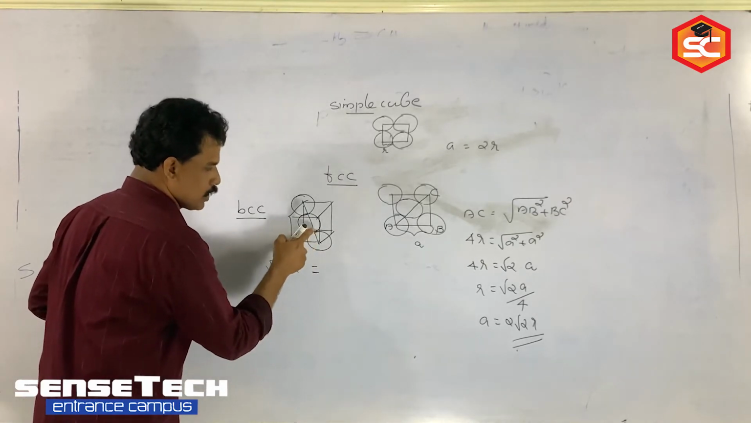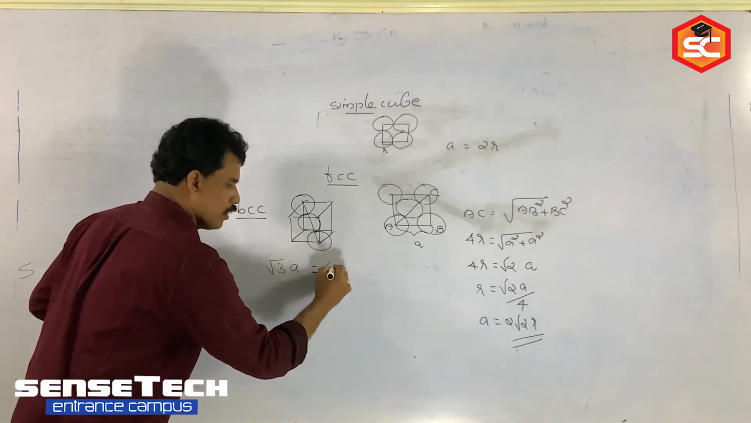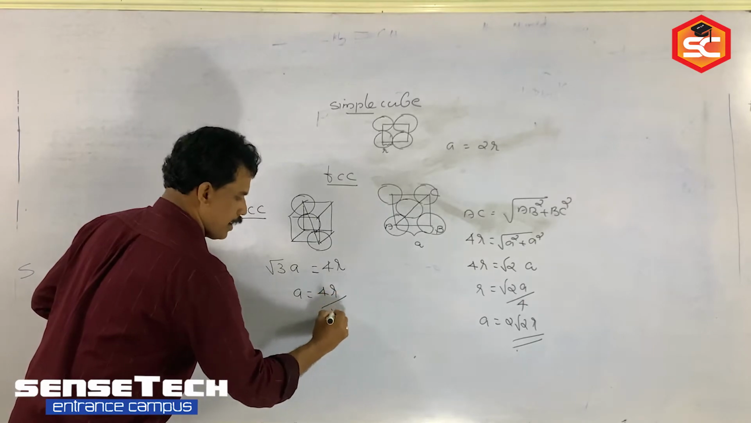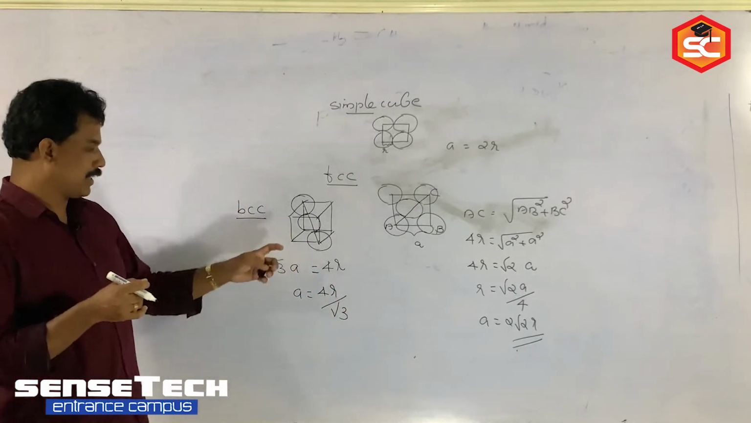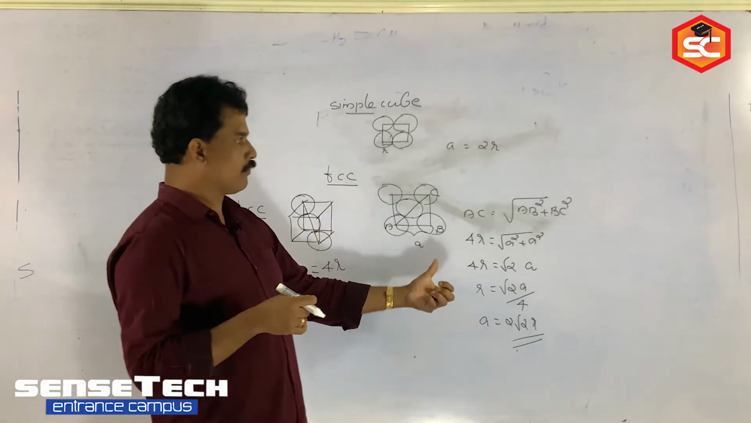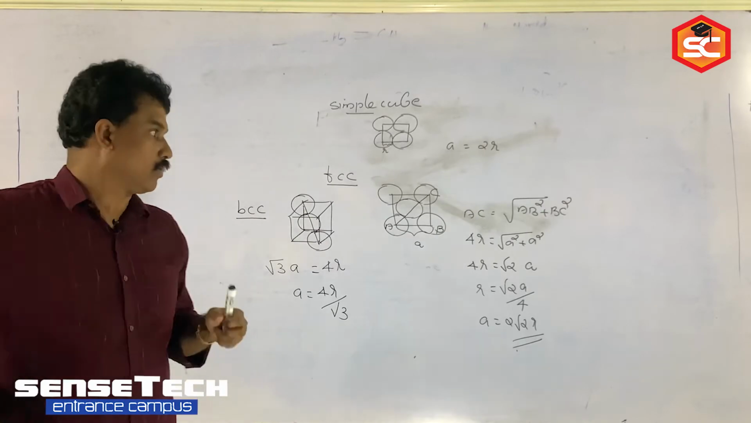So root 3 A is equal to again R, 2R, R, so totally 4R. So A is equal to 4R by root 3. This is the relation between A and R in body centered cube. For face centered cube and simple cube, this relation you already studied. Okay, then.